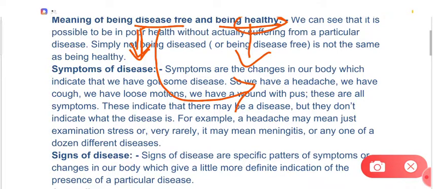In the next video we will be discussing symptoms of the disease, signs of the disease, and various causes of the disease.